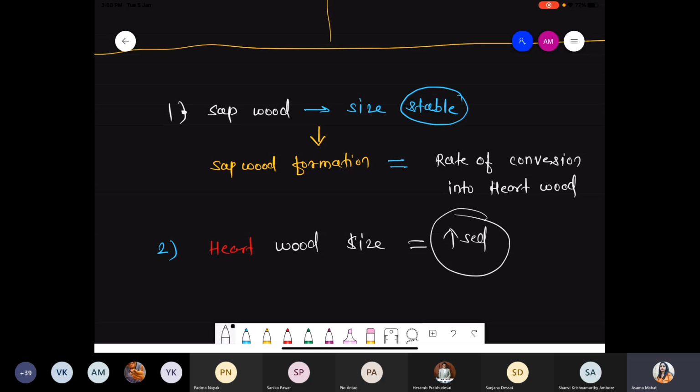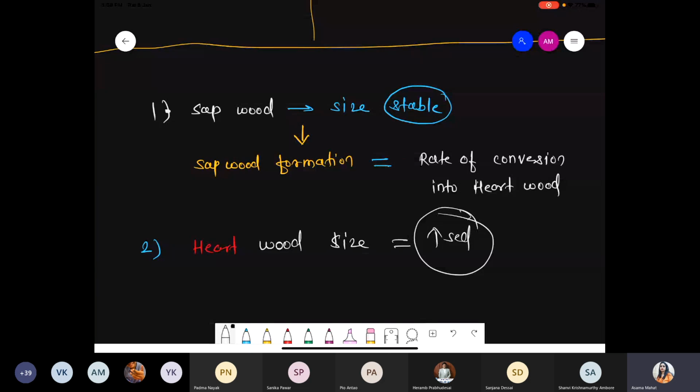according to time, because sapwood will remain constant. And how will that size be increased? Ultimately, sapwood adds new cells, they convert into hardwood, and now the internal area is completely covered with hardwood tissue. Done.